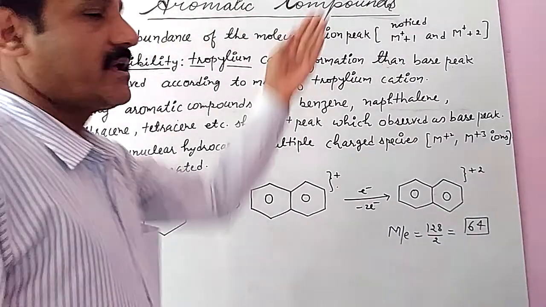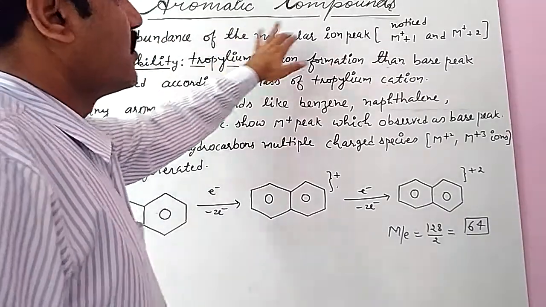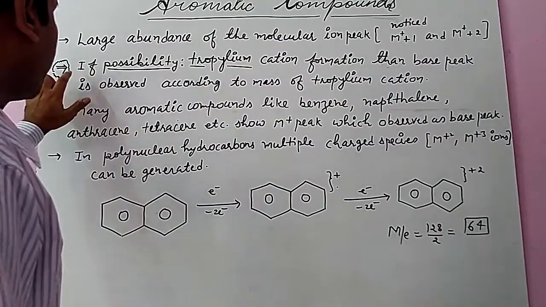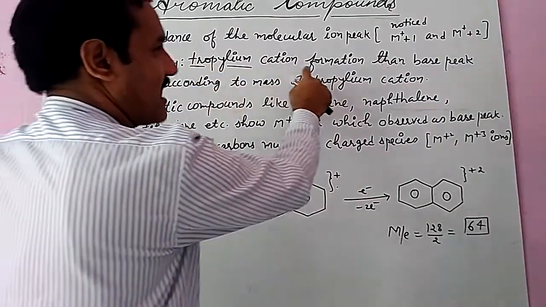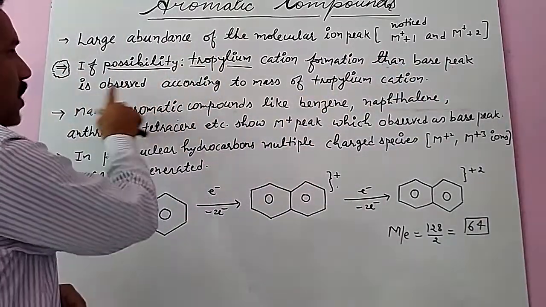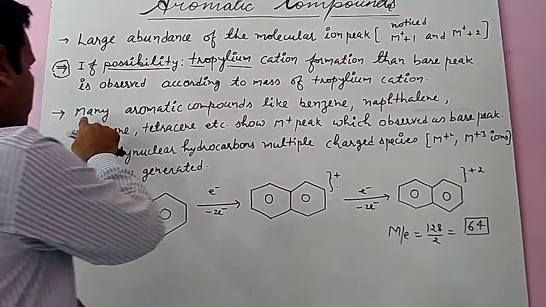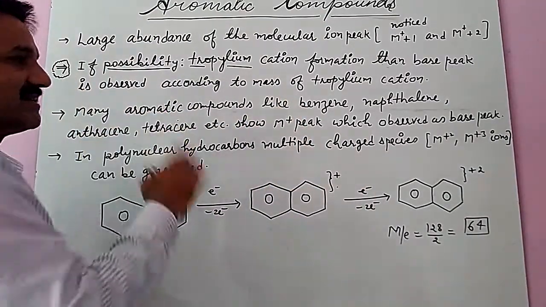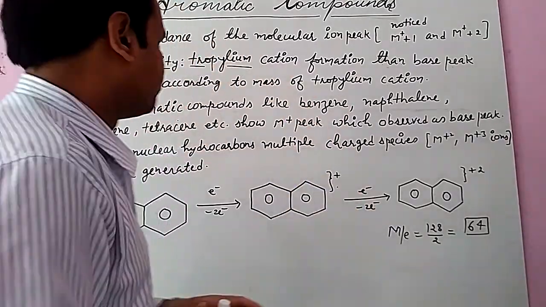In aromatic compounds, the fragmentation pattern shows a large abundance of the molecular ion peak, noticed along with M+1 and M+2. Very important point: if the formation of the tropylium cation is possible, then the base peak is observed at the mass of the tropylium cation. Many aromatic compounds like benzene, naphthalene, anthracene, tetracene, etc. show the M+ peak, which is observed as the base peak.